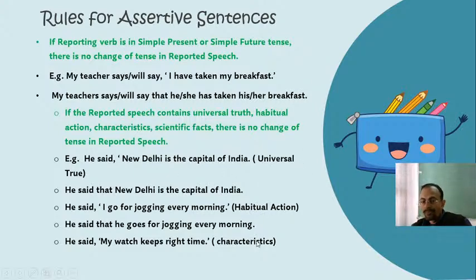For those sentences, there is no change of corresponding tense in reported speech. And it could be equally true for scientific facts. Understood? So remember, this is a very important rule you might have come across in your junior classes. This is the answer: He said that his watch keeps right time. The tenses remained the same. Simple present remained simple present only.